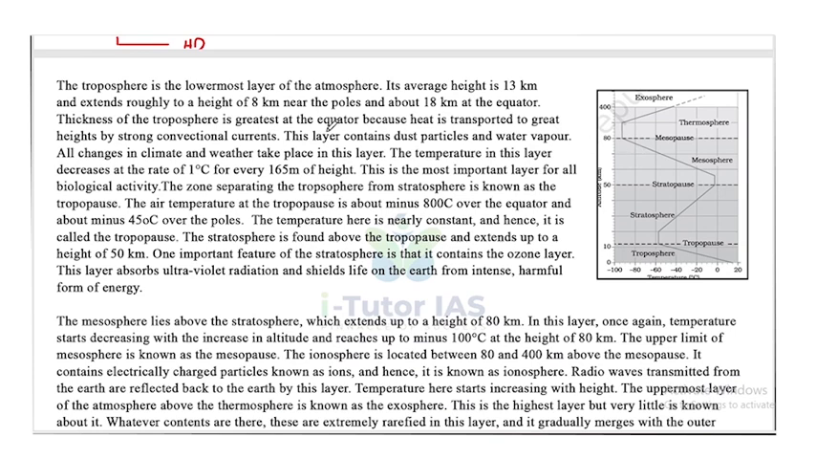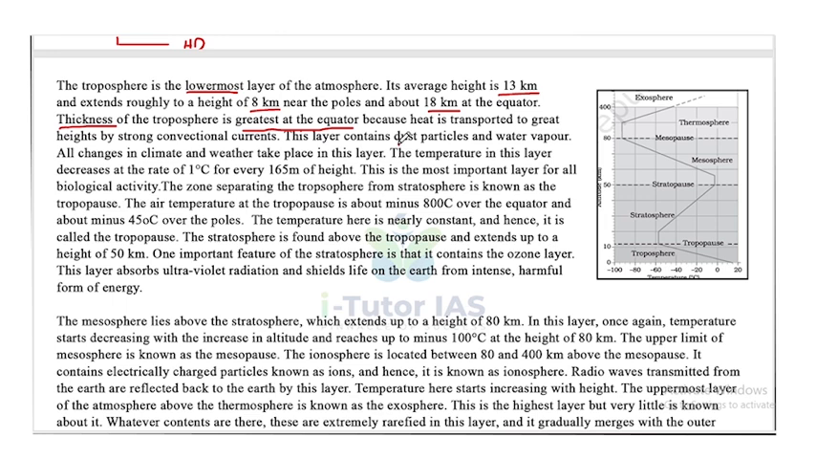Now, the first one is the troposphere. The troposphere is the lowermost layer of the atmosphere. Its average height is 13 km, extending roughly to a height of 8 km near the poles and about 18 km at the equator. The thickness of the troposphere is greatest at the equator because heat is transported to great heights by strong convectional currents.